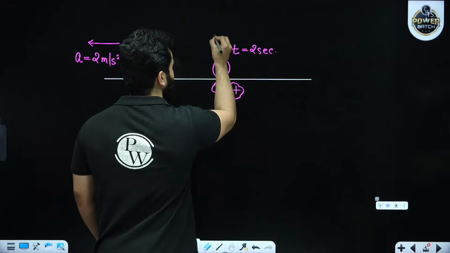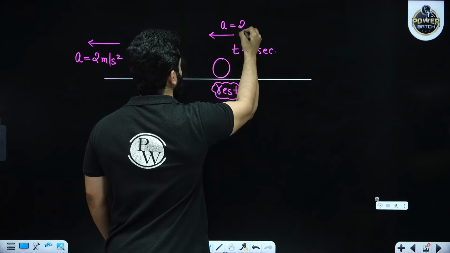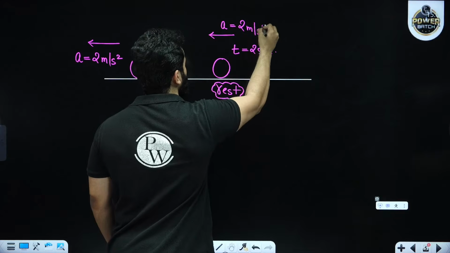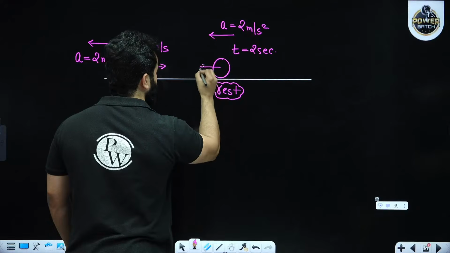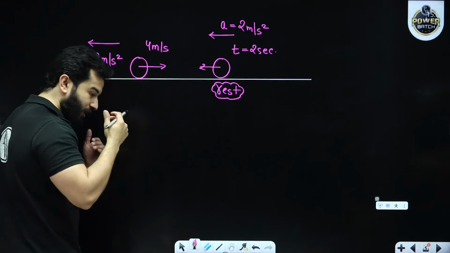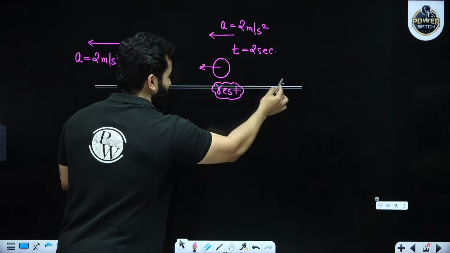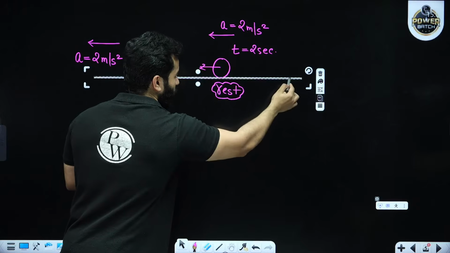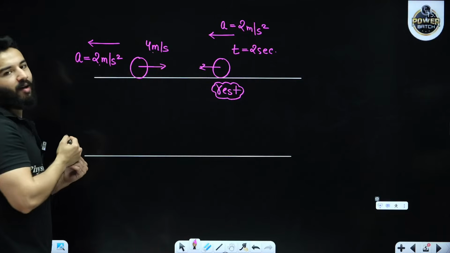Now after this time, please understand, acceleration is constantly acting in this direction and it is 2 meter per second square. I have assumed it, right? So this is 2 seconds. Now it will keep on moving in this direction, right? But the point that I'm trying to make is this depends on the values of initial velocity and acceleration.